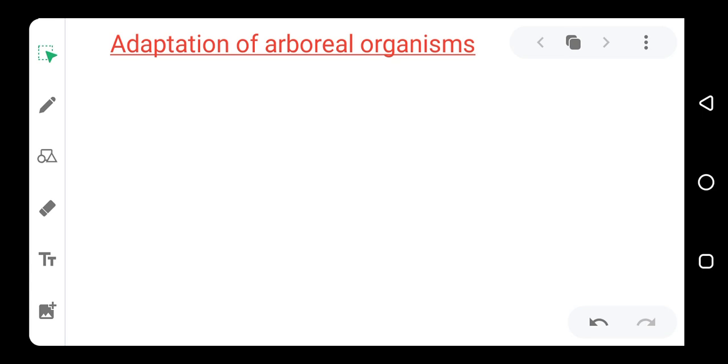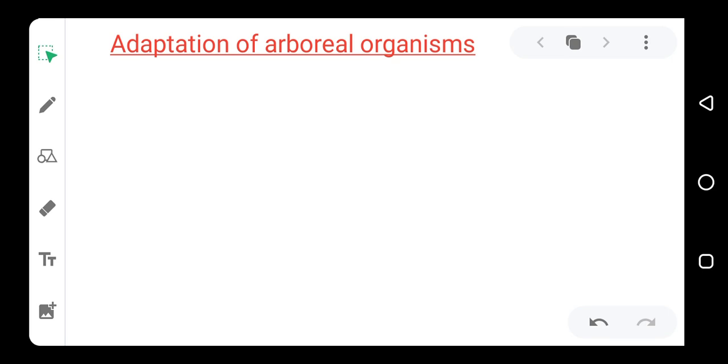Then examples of arboreal organisms include birds, squirrels, snakes, and other organisms, even monkeys. Some of them do not always stay on top of trees. They always come there to do certain things. Like some of them come there to nest and to have their babies while they feed in the terrestrial environment. Then some of them climb trees to sleep, while some of them visit trees to do certain things,